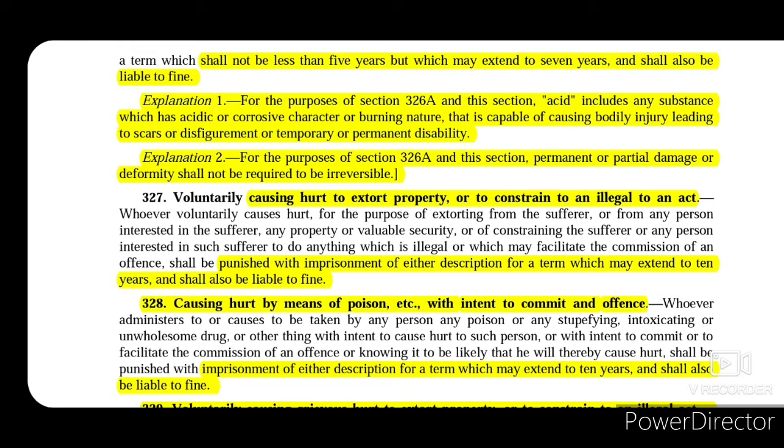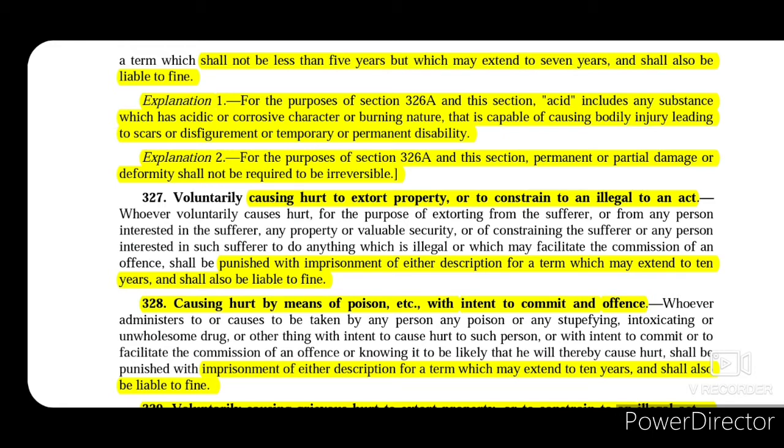Now explanation 1 says, for the purposes of section 326A and this section, that is section 326B, in both these sections, acid includes any substance which has acidic or corrosive character or burning nature. So acid includes all of these substances that is capable of causing bodily injury leading to scars or disfigurement or temporary or permanent disability.